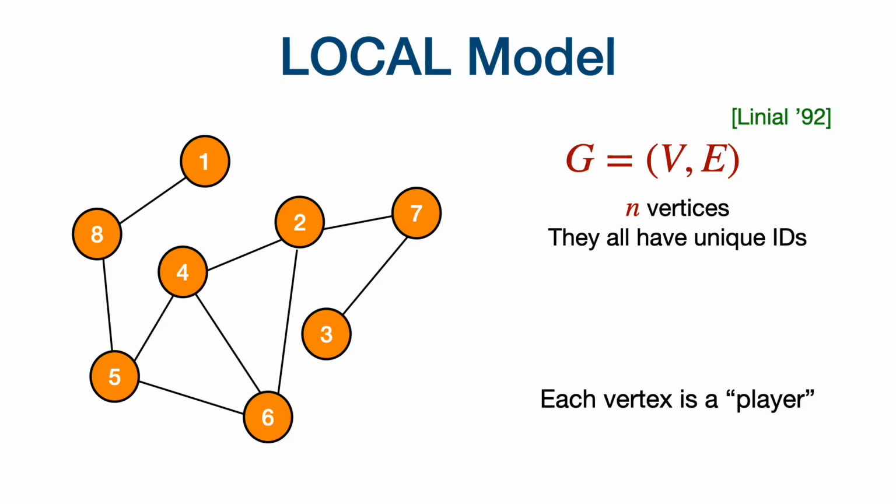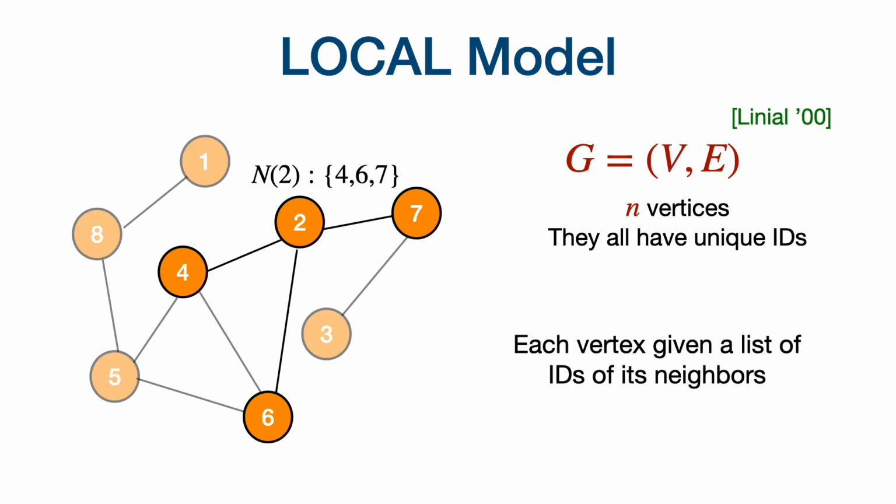Let's start by defining the LOCAL model of computation. This model was introduced by Linial in 1992. We have a graph G with n vertices. Each vertex has a unique identity ranging from 1 to n. Each vertex can be viewed as a player. So in this example, the value of n is 8 and each vertex is a number from 1 to 8.